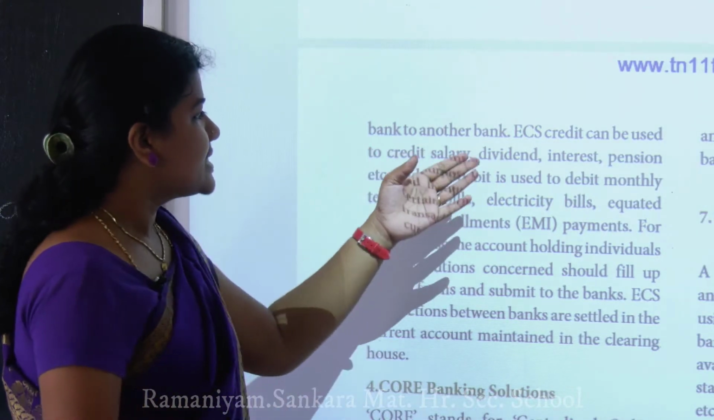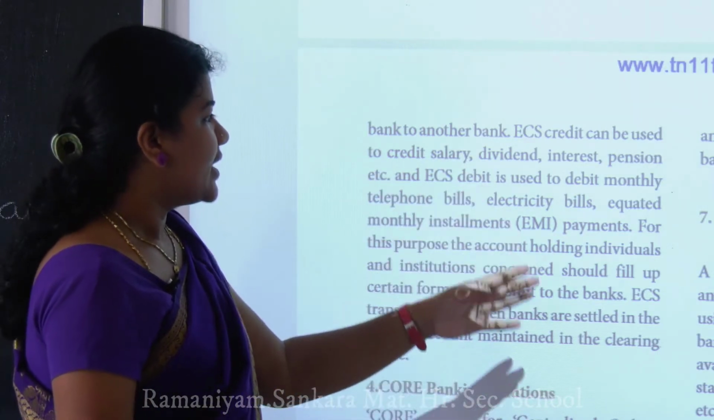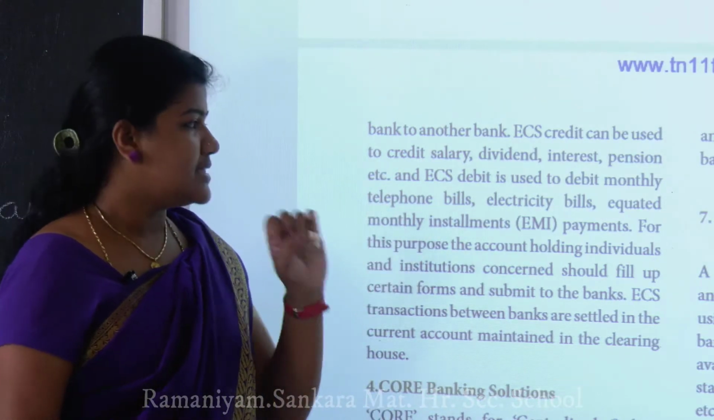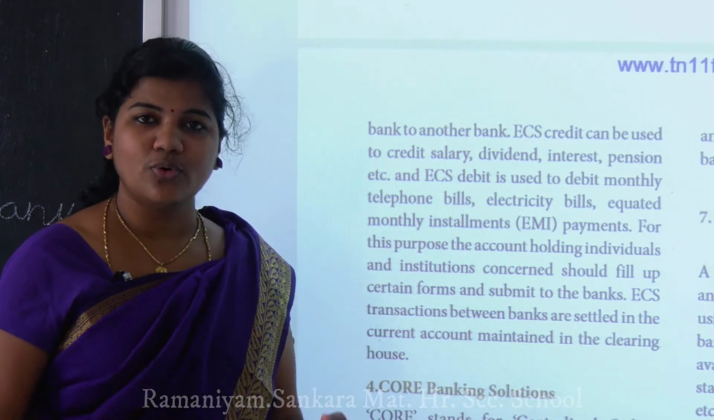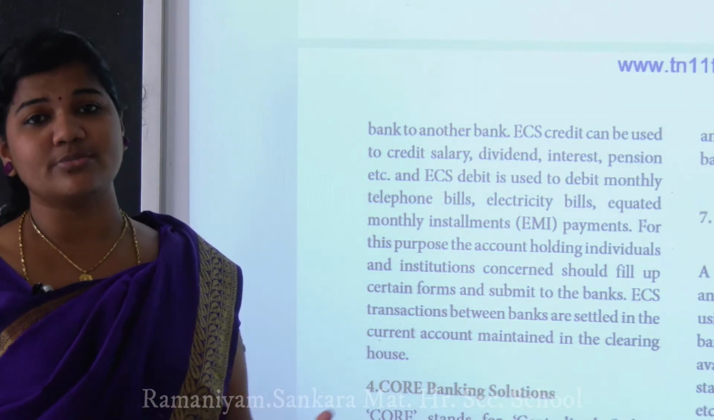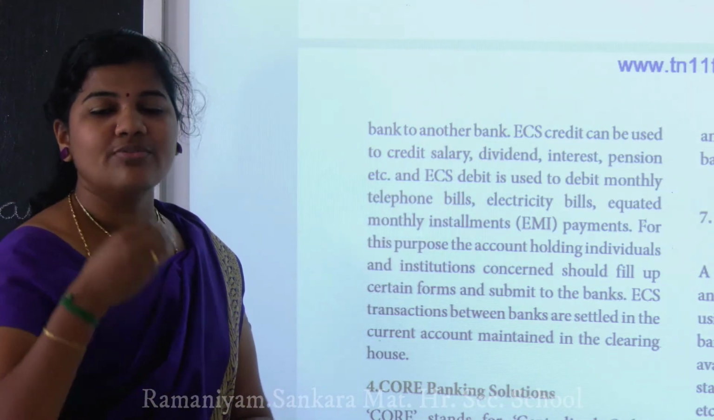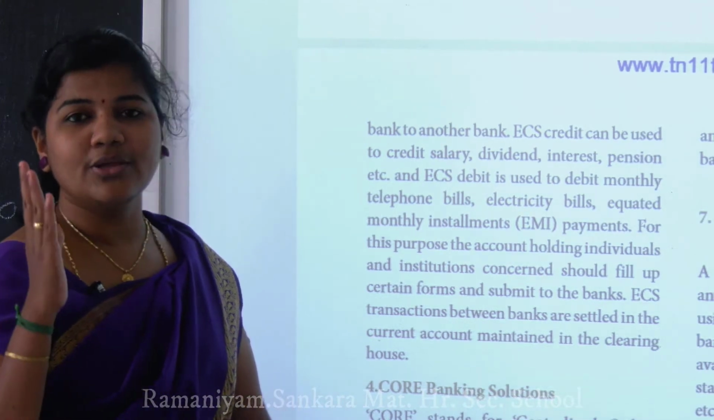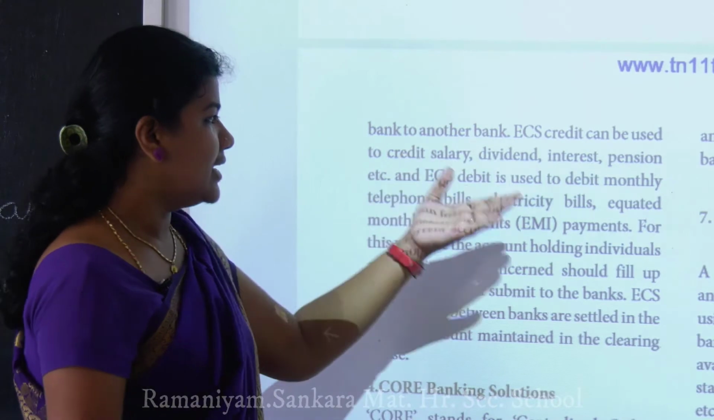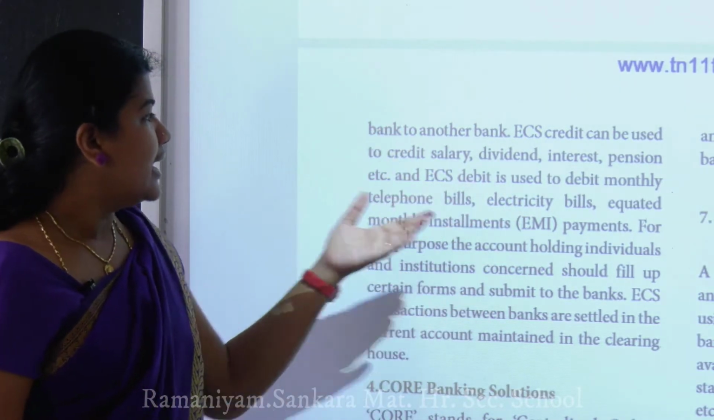Next one is ECS credit, which can be used to credit salary, dividend, interest, pensions, etc. So what all is provided here? The salary, dividend, interest. Already you know, like a salary: we work the whole month and we get some salary from the management side. Okay, like that. Next one is the dividend. So monthly they give some dividend to you, when you complete the task. Okay, next is interest and pensions. All of this comes under electronic clearing services.